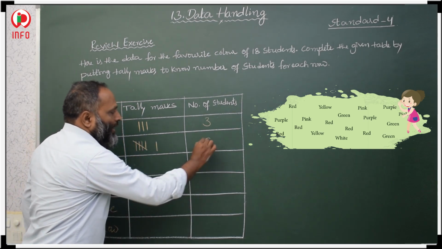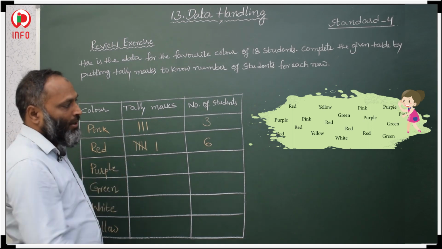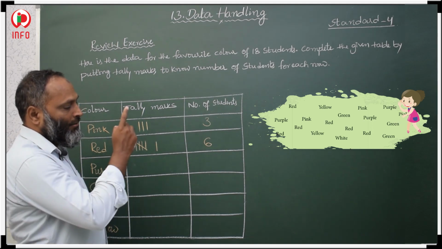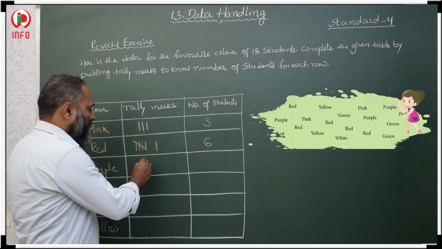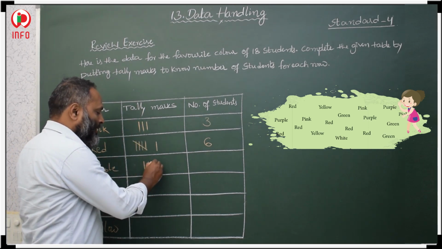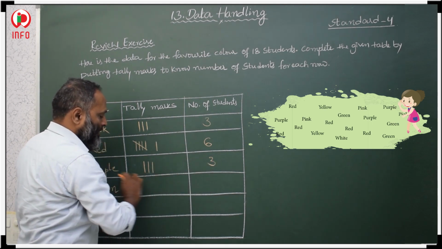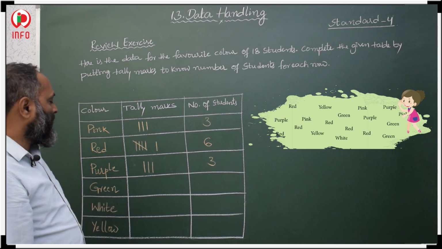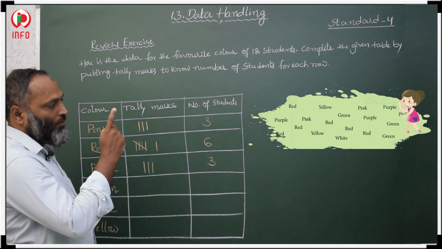Six students like red color. Now purple color. How many students like purple color? 1, 2, 3. Three vertical lines we should draw. Next, green color. 1, 2, 3.